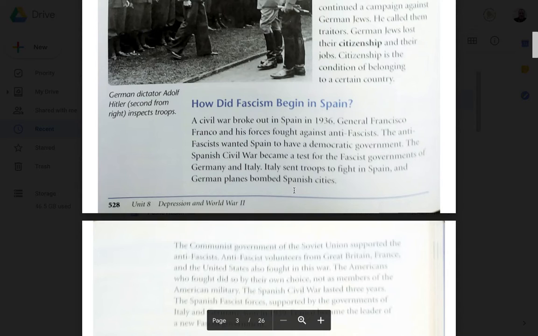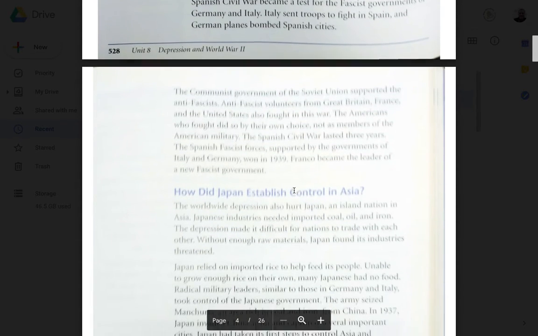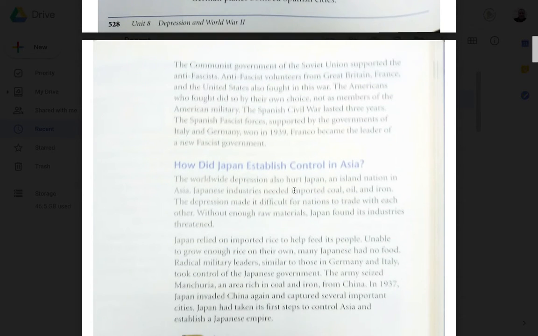How did fascism begin in Spain? A civil war broke out in Spain in 1936. General Francisco Franco and his forces fought against anti-fascists. The anti-fascists wanted Spain to have a democratic government. The Spanish Civil War became a test for the fascist governments of Germany and Italy. Italy sent troops to fight in Spain, and German planes bombed Spanish cities. The communist government of the Soviet Union supported the anti-fascists.